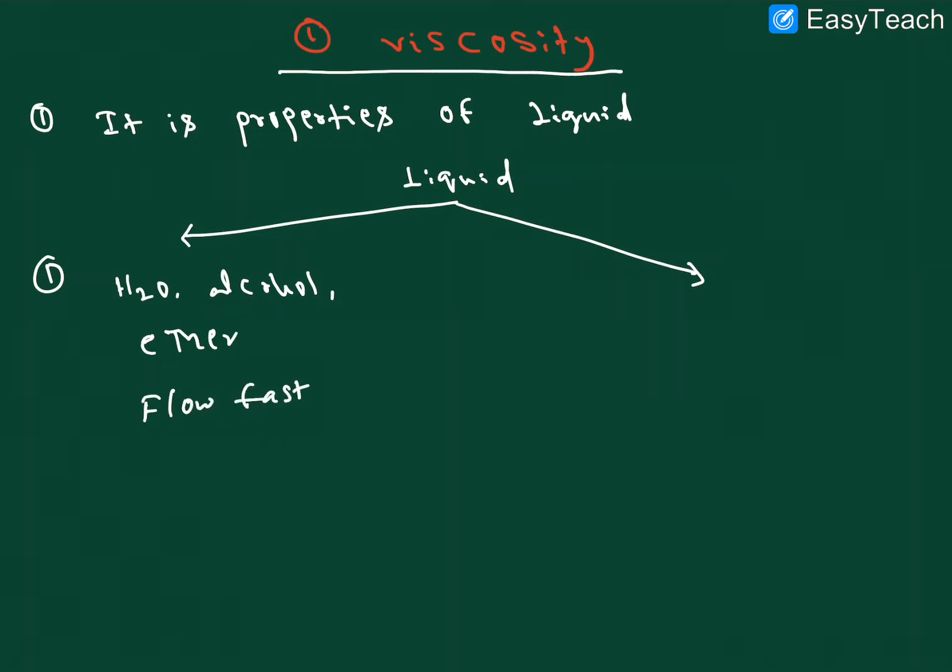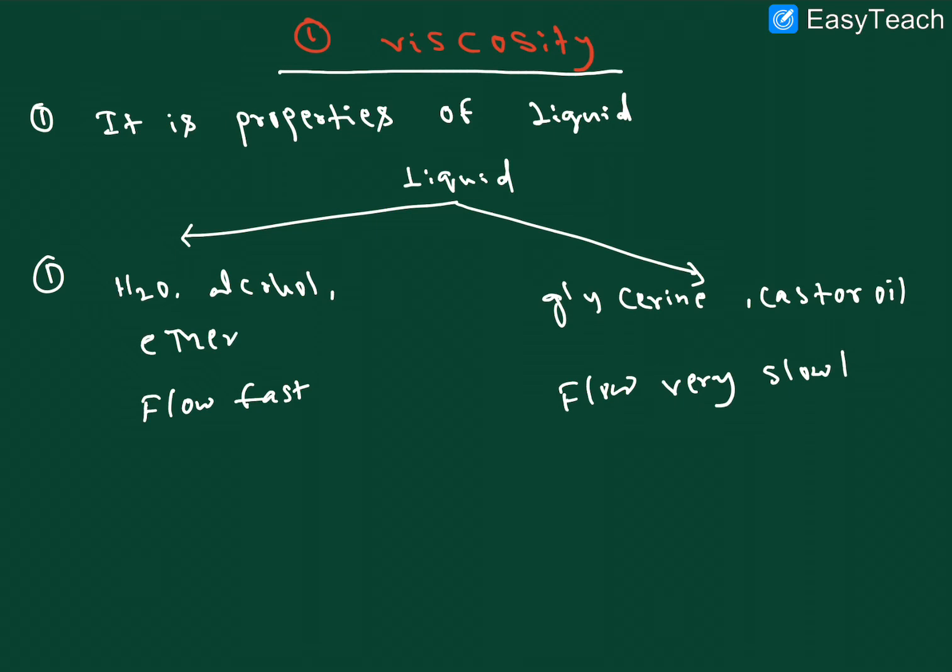Some other liquids, like oil, glycerin, and castor oil, flow very slowly. These are the examples here.